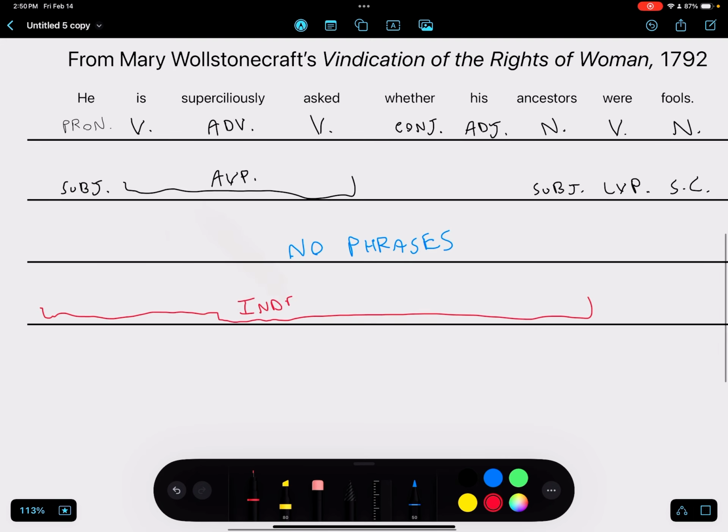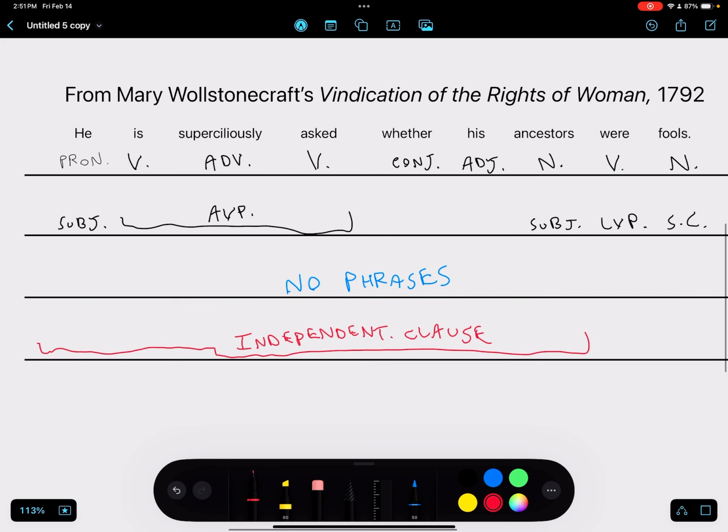So we can test to see if this is really the independent clause. If we go ahead and just see if the part of the sentence that the independent clause is enveloping makes sense. So you can test, he is superciliously asked whether his ancestors were fools. So that works as the independent clause.